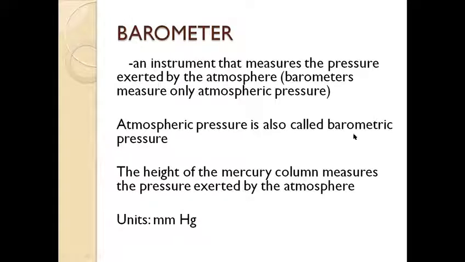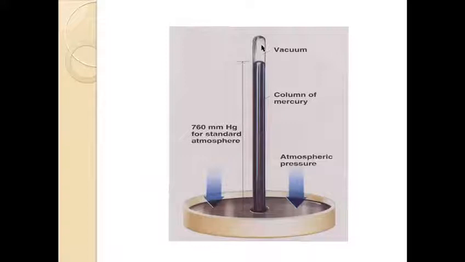Sometimes this pressure is also called barometric pressure, and this pressure is actually represented by the height of the mercury column in the glass tube of the barometer. Here is a picture of the barometer: a trough in which the mercury has been filled up, and a glass tube almost 1 meter long, which has been filled with mercury and then inverted into the trough, and mercury falls a little bit and then stops here. This column of the mercury in the glass tube, from here up to the surface of the mercury in the trough,